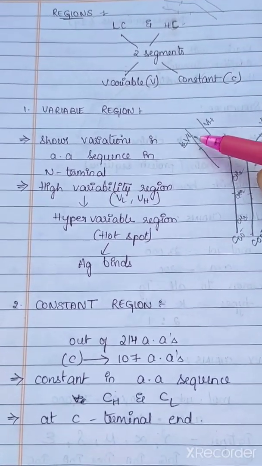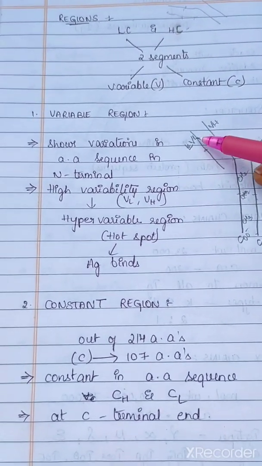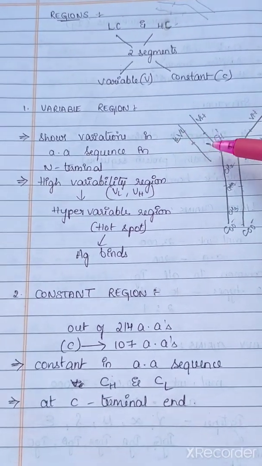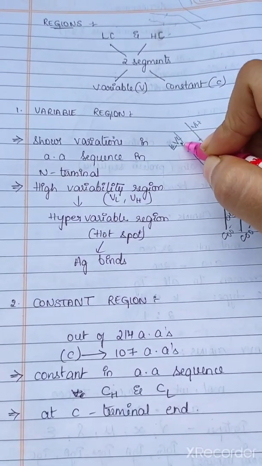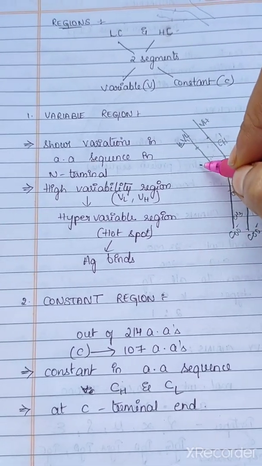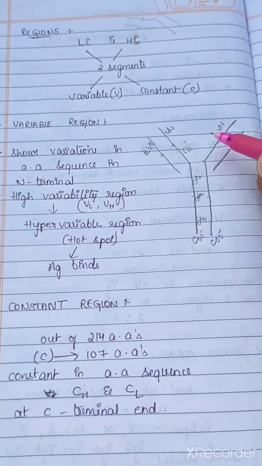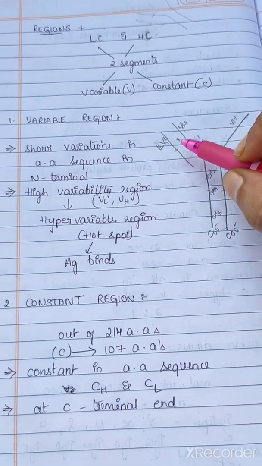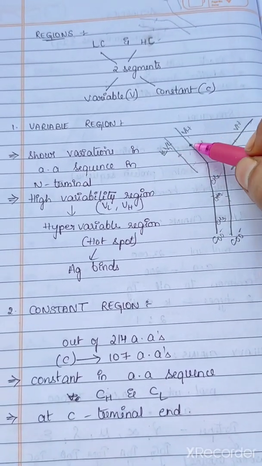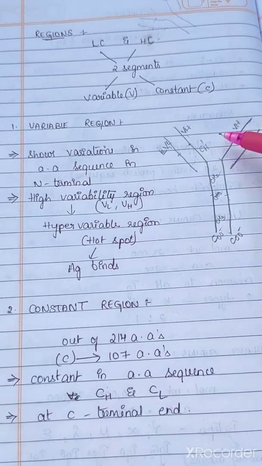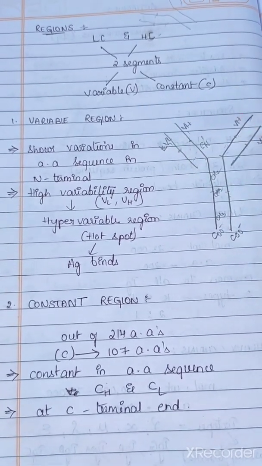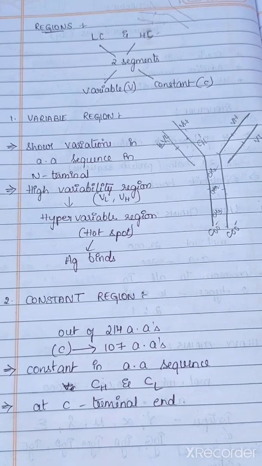So first we will see about the variable region. This variable region will also have a variable light chain region and a variable heavy chain region. In this part of the variable region, there are variations in the amino acid sequence from one immunoglobulin to the other immunoglobulin.